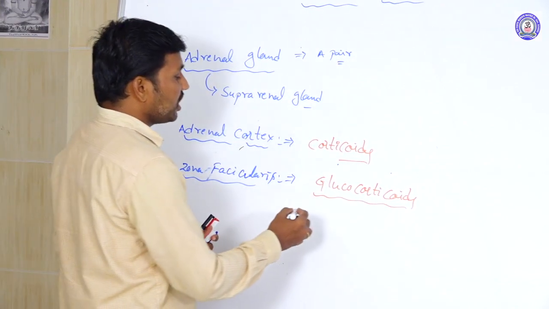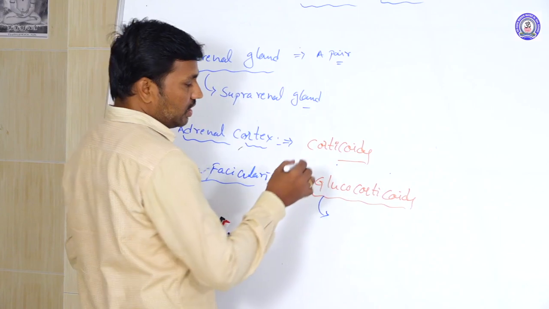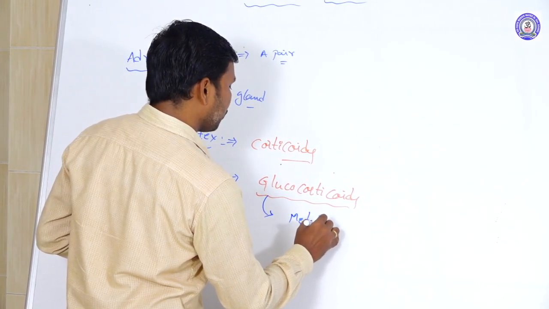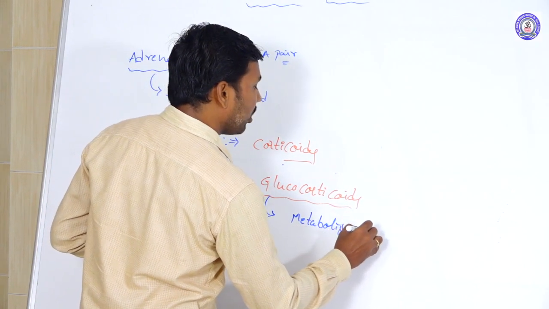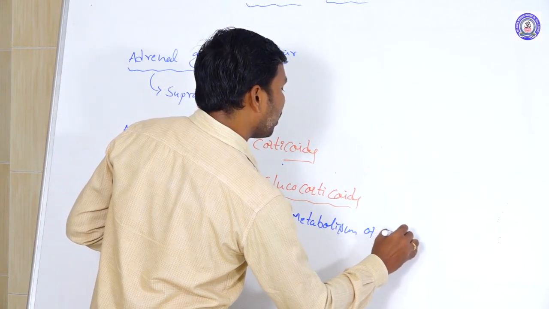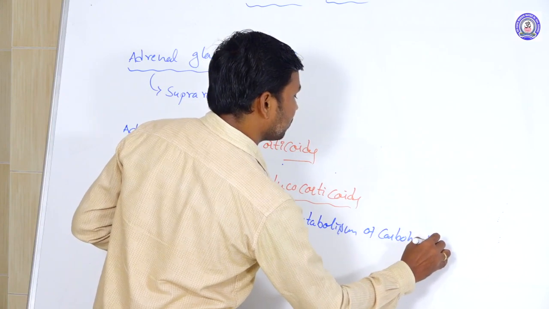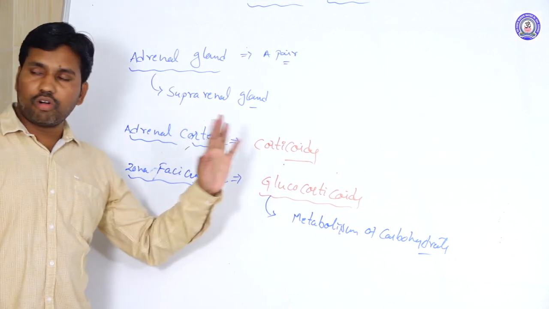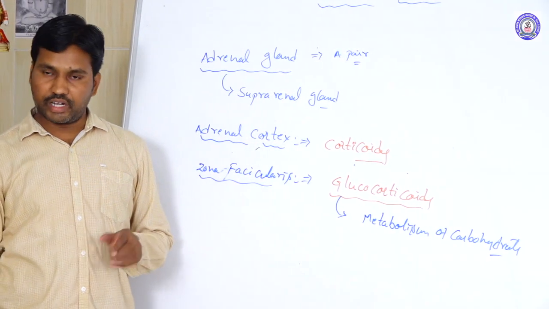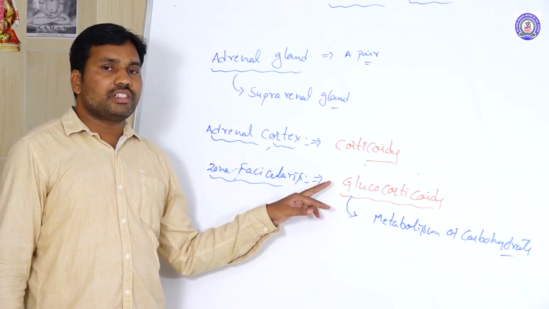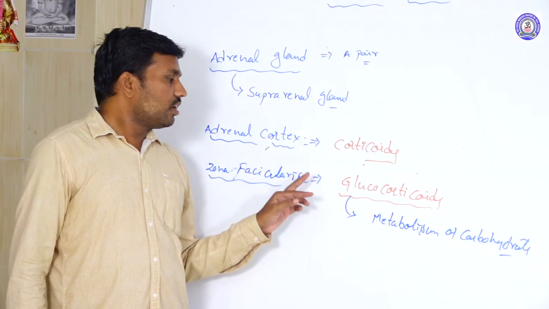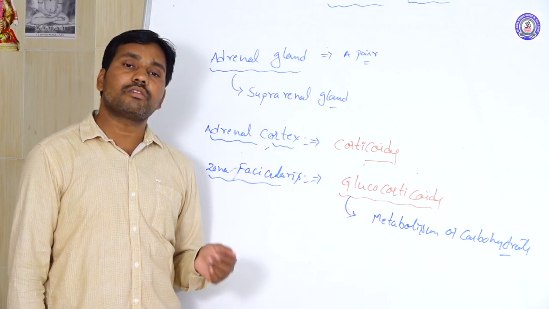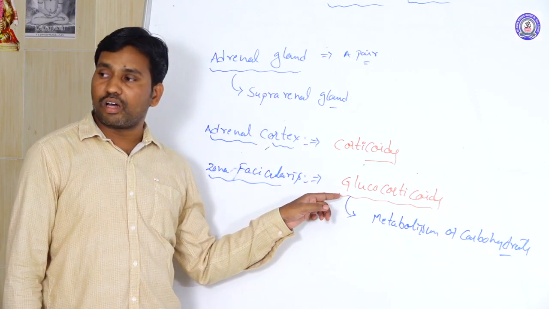What is the specification of these glucocorticoids? These are involved in the metabolism of carbohydrates. The carbohydrate metabolism is under the control of the glucocorticoids only, and these are also called life saving hormones.